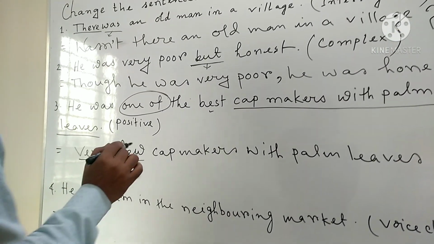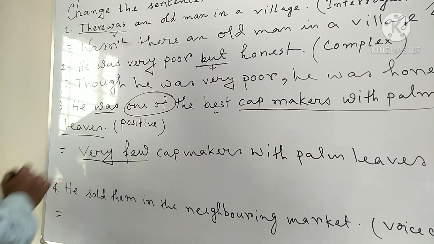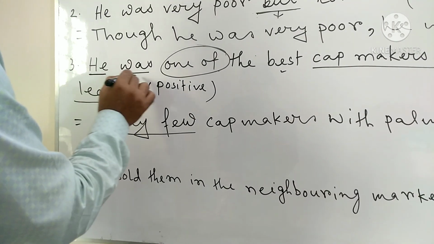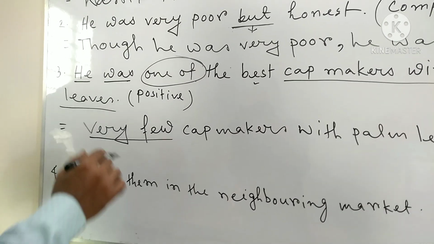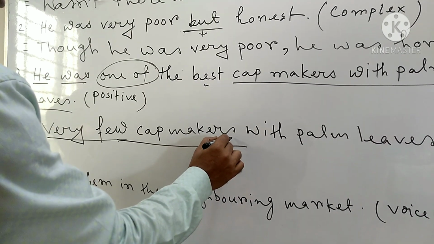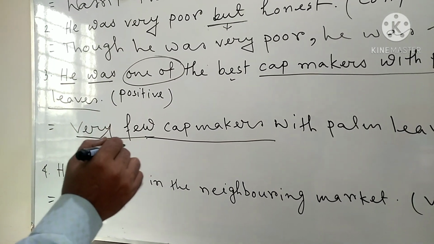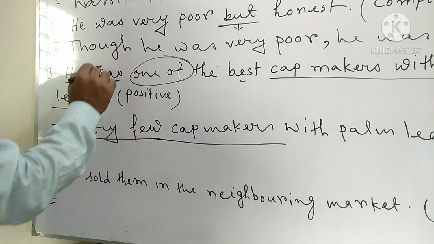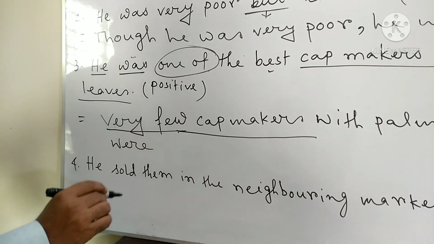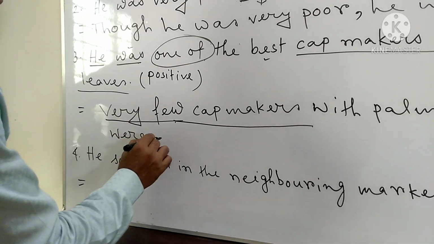Now we need a verb. The verb that is given here is singular, was, because the subject he was singular, so the verb was also singular. But now the subject is plural. Very few cap makers. This is a plural word. So after the plural subject, the verb will also be plural. So what is the plural form of was? Were. The plural form of the verb was is were. Very few cap makers with palm leaves were.